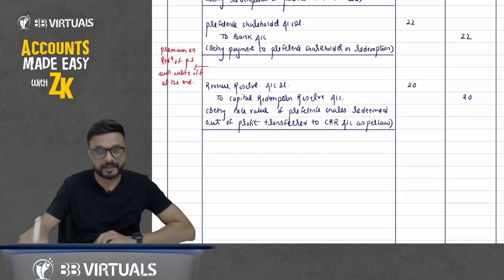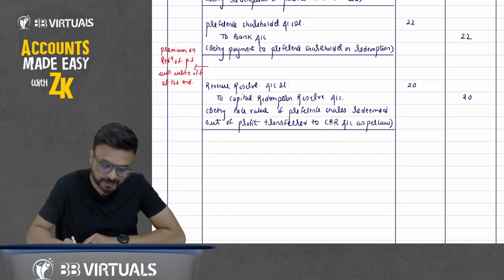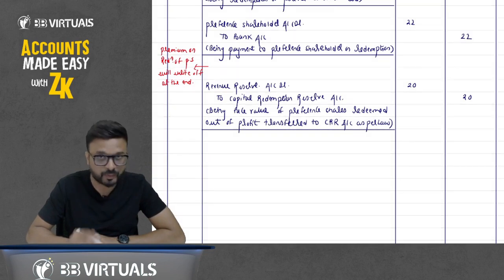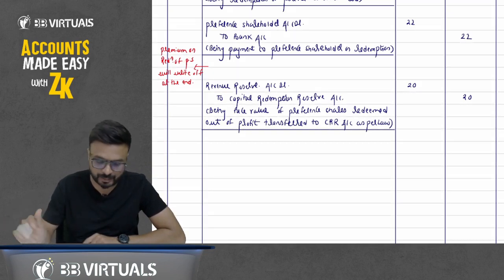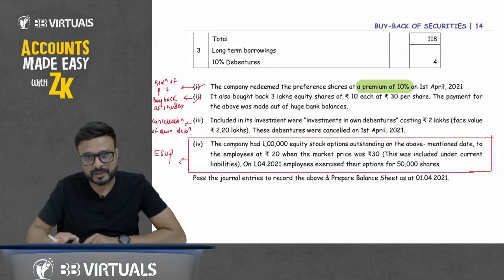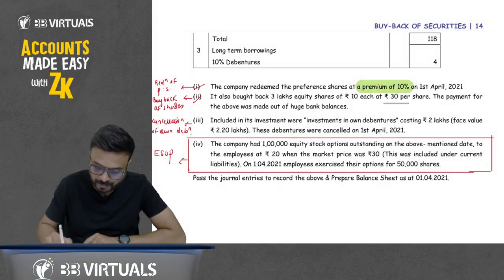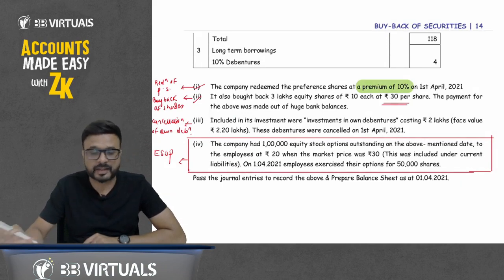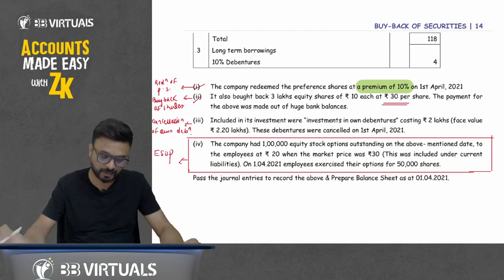Now we have passed the entry for redemption of preference share. We will discuss the premium on redemption of preference share, to write it off, at the end and pass the entry there. Now the second point, related to buyback. So you know it. We will purchase the shares, then we will cancel it, then if it is at premium, yes it is at premium, we'll write off the premium and then we'll transfer to CRR because it is out of profit. Nothing is mentioned about the issue of shares in the market.